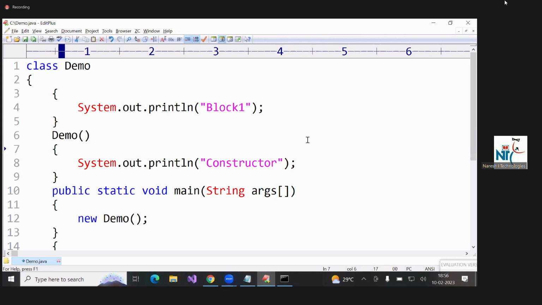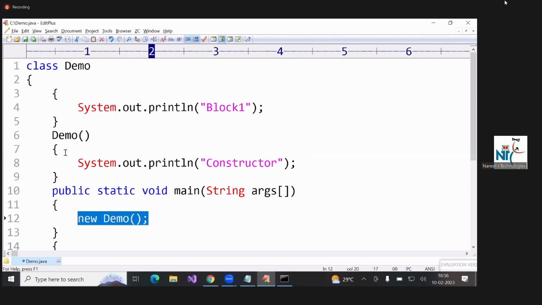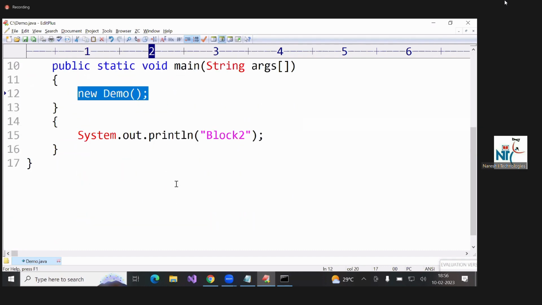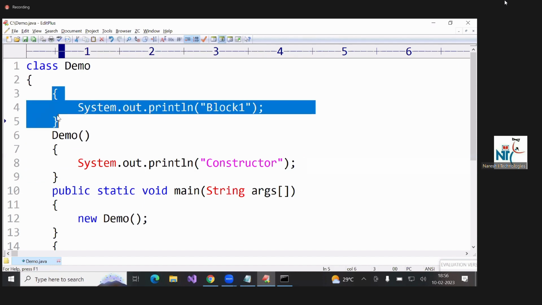Constructors are used to initialize instance variables. The constructor is executed whenever an object is created. Whenever an object is created, the block is also executed. Both are executed at the same time, no? So whatever you are writing in the block, you can write in the constructor. That's possible, no? That's why blocks are not in use.